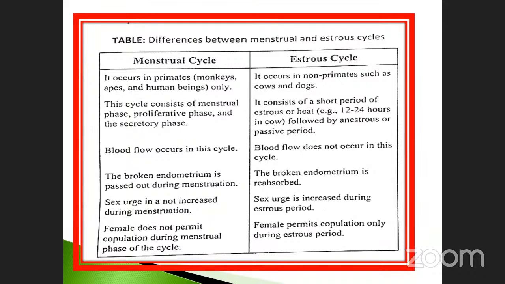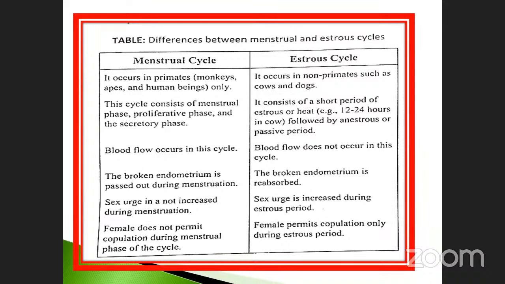Here, in estrous cycles, you must know what happens inside. Menstrual cycles, just follow carefully. It is very, very important. It occurs in primates: monkeys, apes, and human beings. So these are the things only. Here, estrous cycles take place in non-primates such as cow and dog.